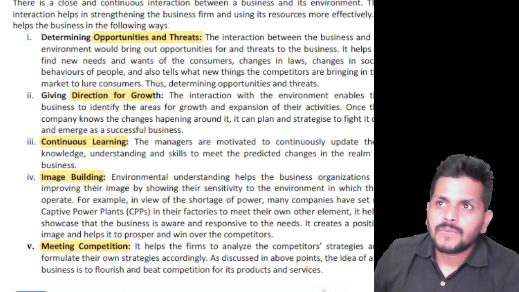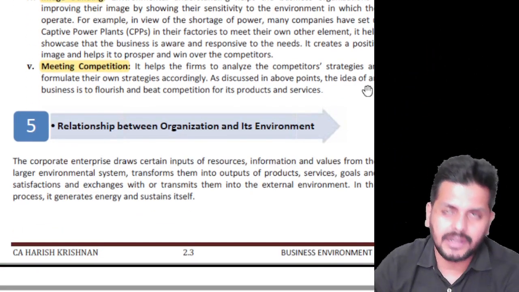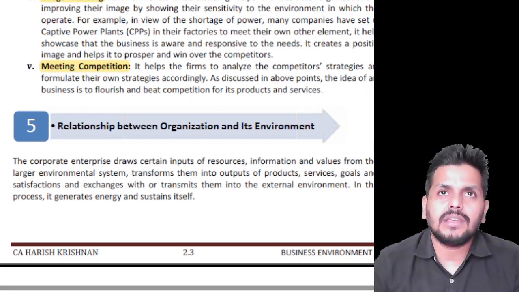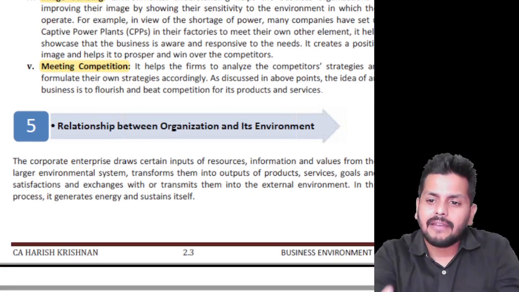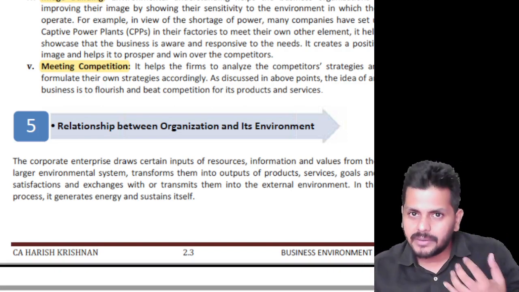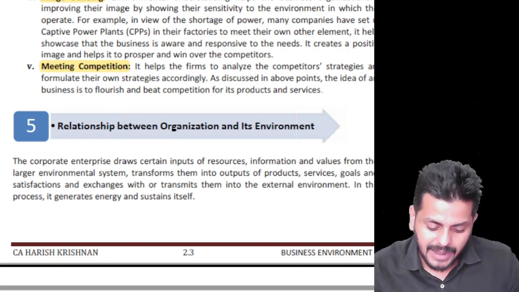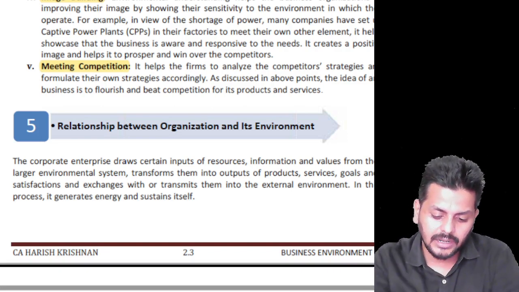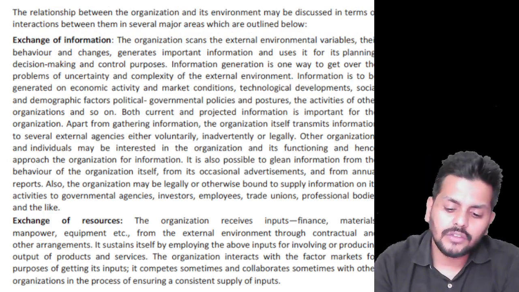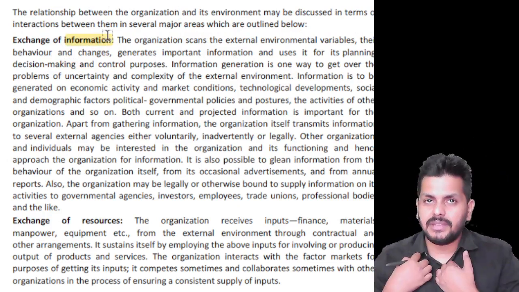Then one question that talks about the relationship between organization and environment is about the three exchanges that we generally do. What all do we exchange? By now you already know that we draw all the resources that we need from the environment, convert them into a better form, and give it back to the environment. So what do we draw and what do we give back? If you go by that logic, three points are there. You exchange information. This is not one way, all these are two-way exchanges of information. That's what you take from the environment.